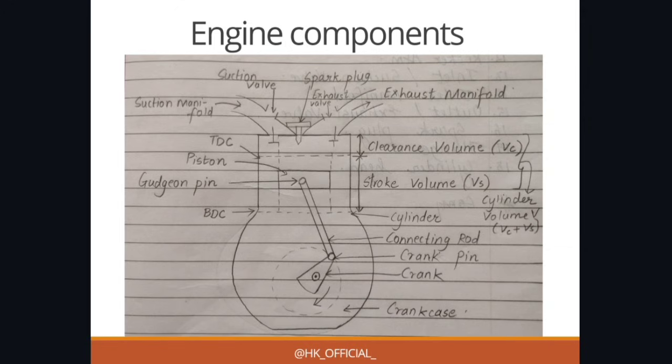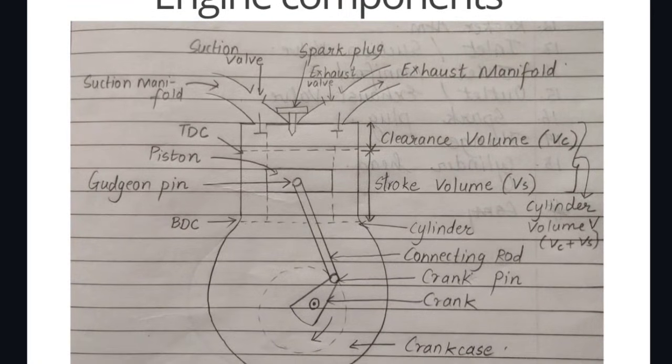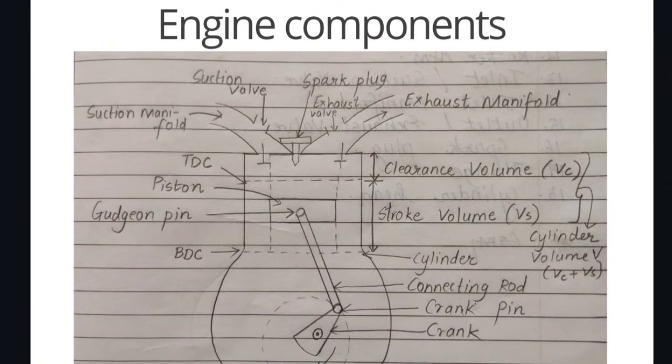So here you can see this is the engine. As we have studied in SI engine and CI engine, I have explained what the structure was. If you have learned that structure and practiced it, you will see this as very simple. You can see the cylinder piston assembly, and the suction manifold in which the suction valve is there, and the exhaust manifold in which the exhaust valve is present. Okay, I hope you are clear till now. Then in between you can see the spark plug is there.